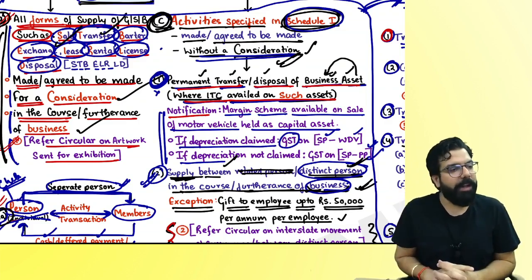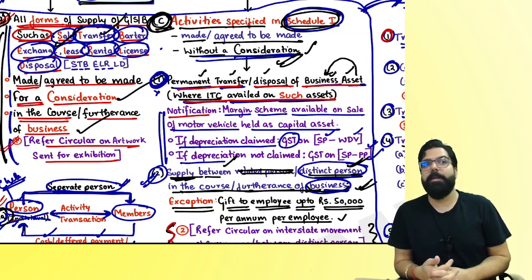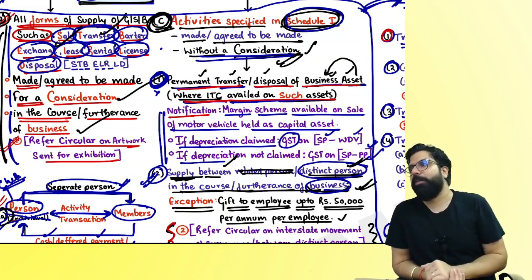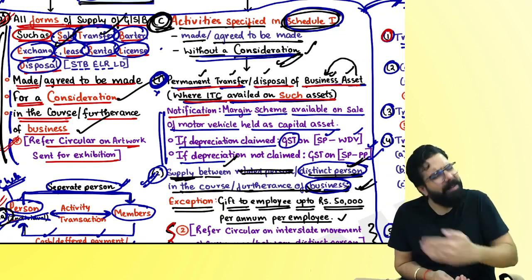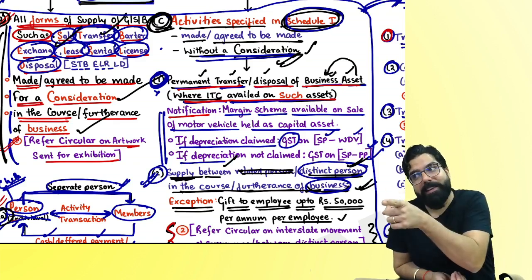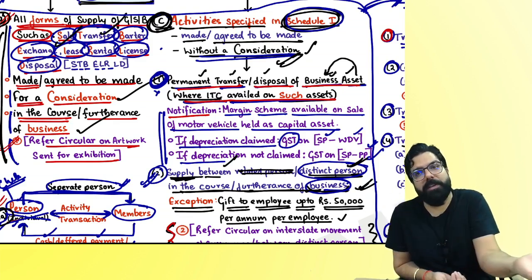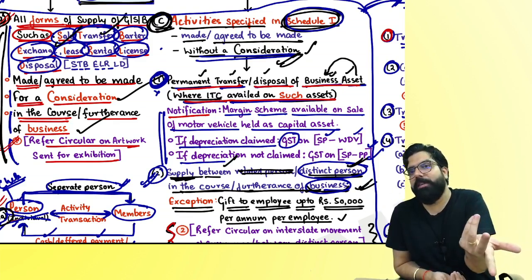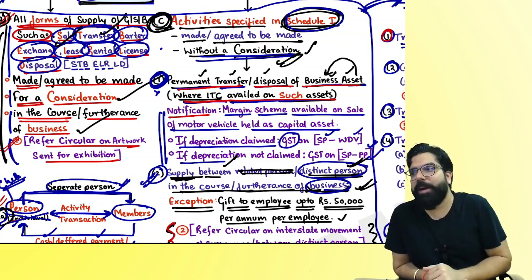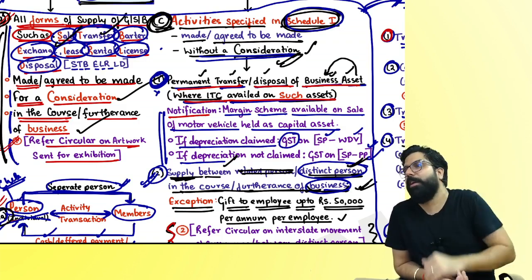Now you tell me one thing. If permanently I transfer my business asset, supply of goods or supply of service? Supply of goods. Temporarily, if I transfer my business asset, supply of service. But provided there should be a consideration, because temporary transfer of business asset without consideration is not a supply only. For an example, I gave my car to my director for 5 days to use. Temporarily, I gave it to him. Did not charge him anything.